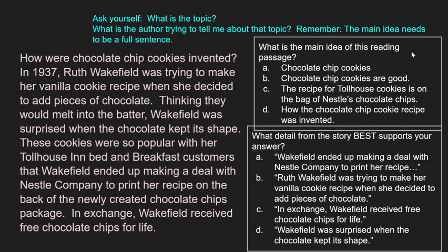What is the main idea of this reading passage? Is it A, chocolate chip cookies? B, chocolate chip cookies are good? C, the recipe for Toll House cookies is on the bag of Nestle's chocolate chips? Or D, how the chocolate chip cookie recipe was invented?